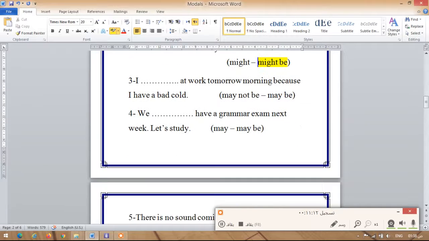What about sentence number 3? I dots at work tomorrow morning because I have a bad cold. It's going to be I may be at work tomorrow morning because I have a bad cold. Does it make sense like that? Or I may not be at work tomorrow morning because I have a bad cold. So of course the logical answer is I may not be at work. Of course, if you have a bad cold, you may not be at work. You can go to work actually.